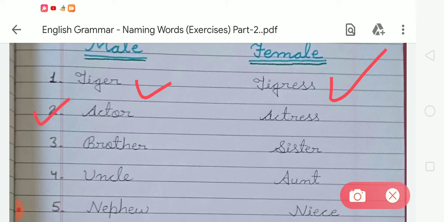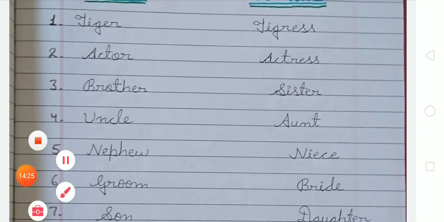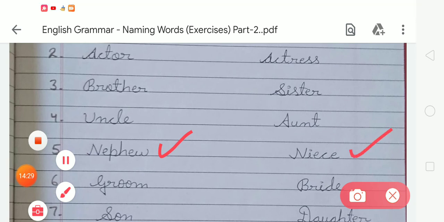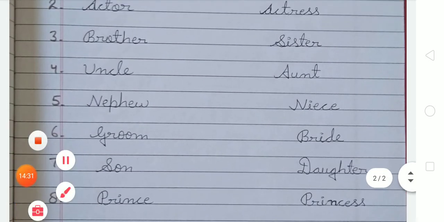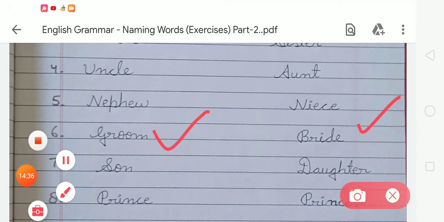Now the next word is actor, and the female version of actor is actress, so you have to write it in the female column. Now the next, in the male column you have to write brother, and the female version of brother is sister. Now number 4 is uncle, and the female version of uncle is aunt. Now number 5 is nephew, and the female version of nephew is niece. Now number 6 is groom, and the female version of groom is bride.